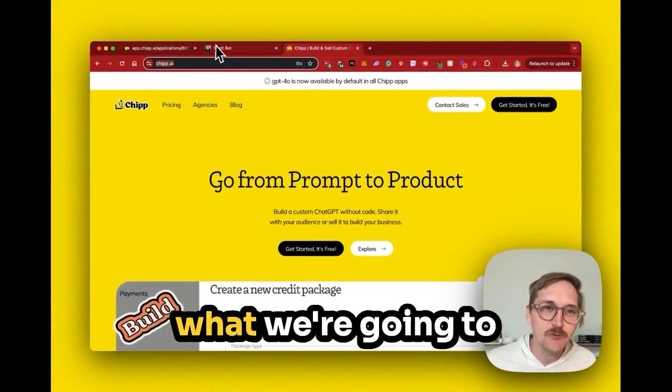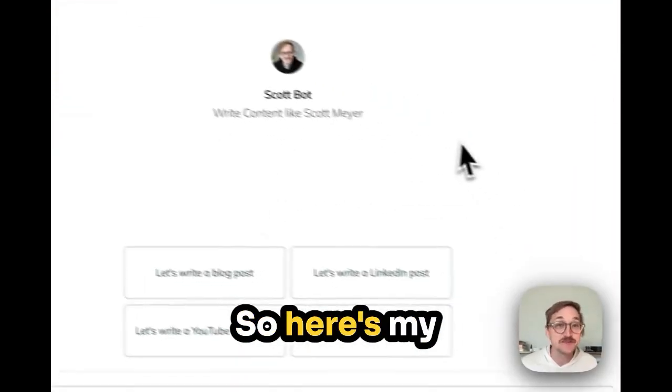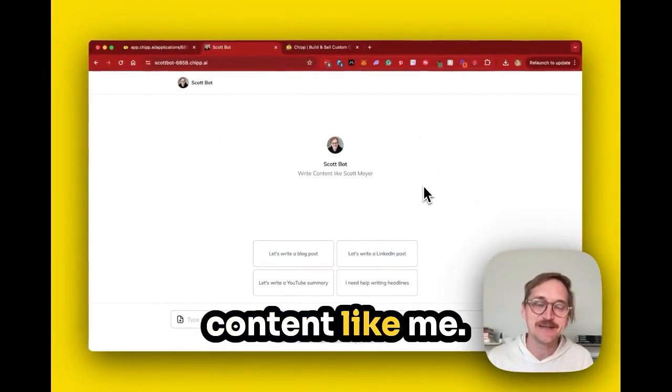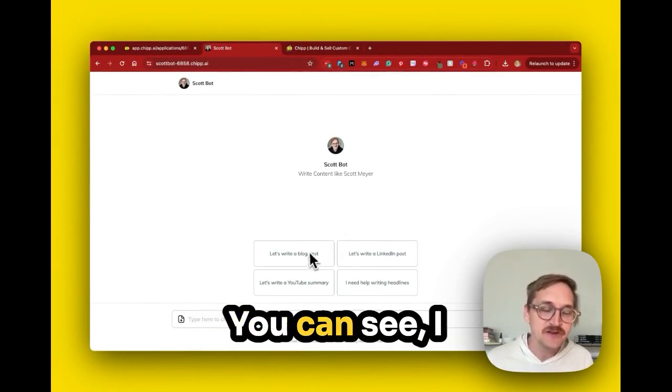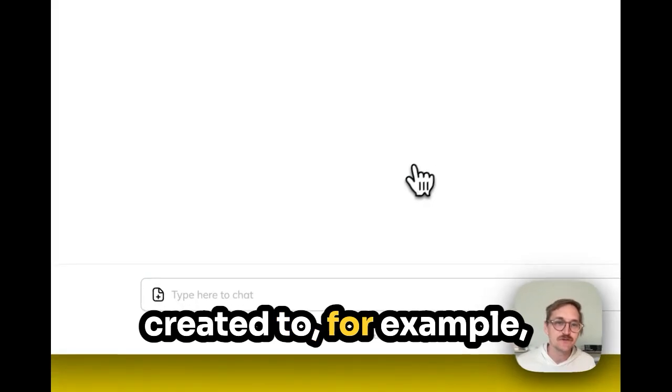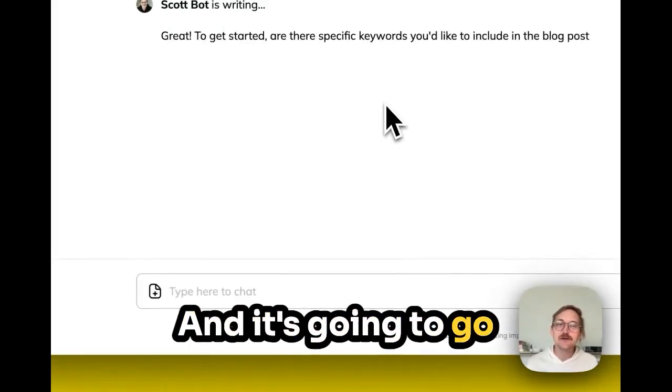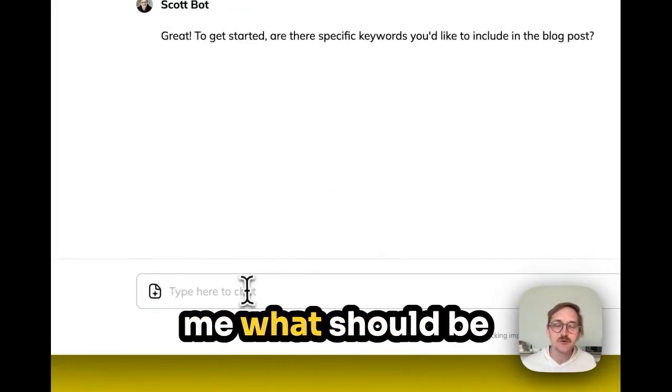After you sign up, what we're going to end up building is something like this. So here's my Scott bot, right? This creates content like me. It's trained on my own information. You can see I have it already created to, for example, write a blog post. And it's going to go through a series of questions to ask me what should be in the blog post.